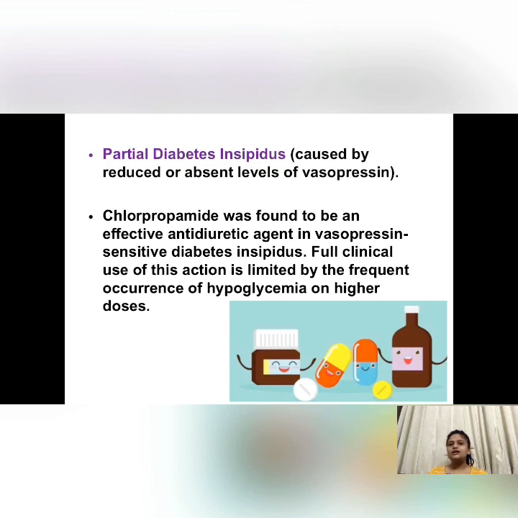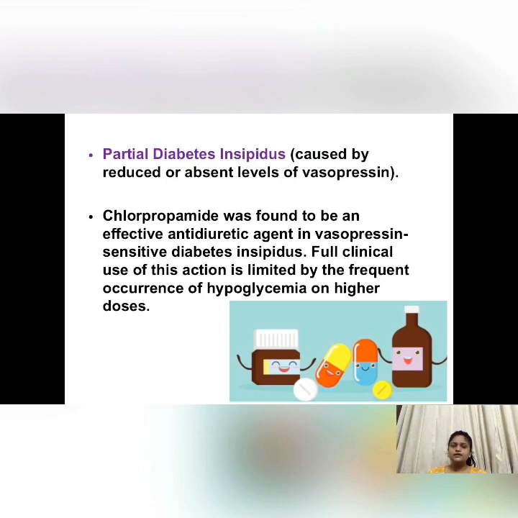That means their insulin secretion and related cycles in the body are normal. So this drug is long acting, it can easily lead to hypoglycemia in such patients, so its use is avoided. Here I have mentioned partial diabetes insipidus.